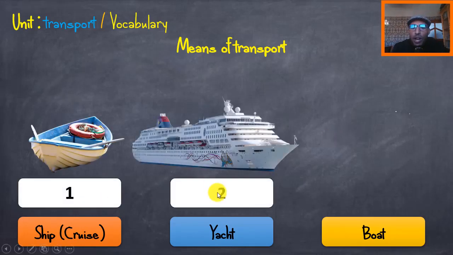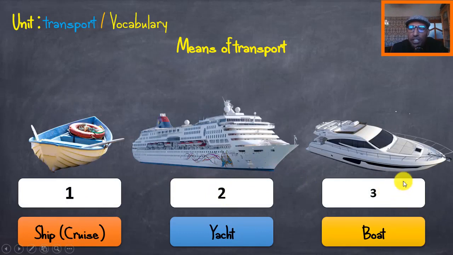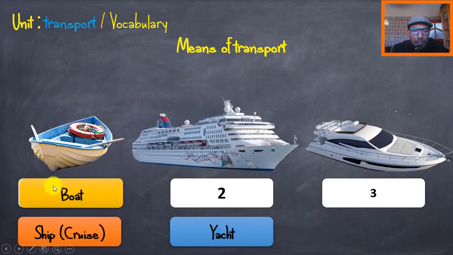We have picture number 1, picture number 2, and then picture number 3. Now take again a few seconds to attach each label to the right picture. Okay? All right, let's move to the correction. What's the name of the picture number 1? What do you think? Yes, very good. That's the boat.